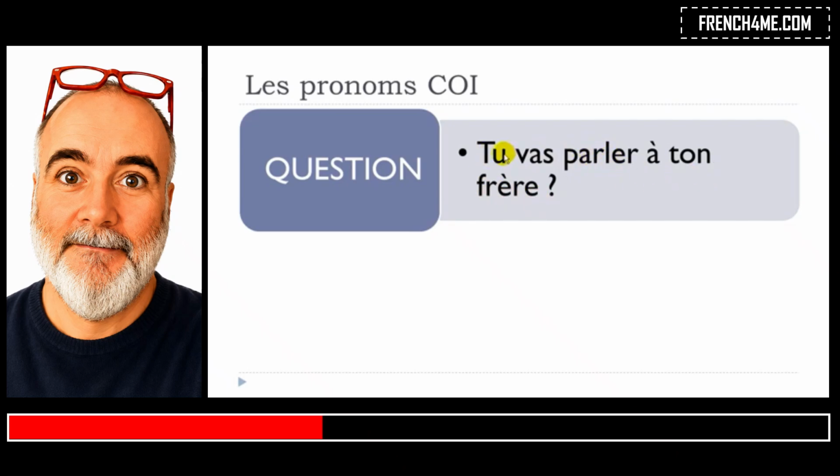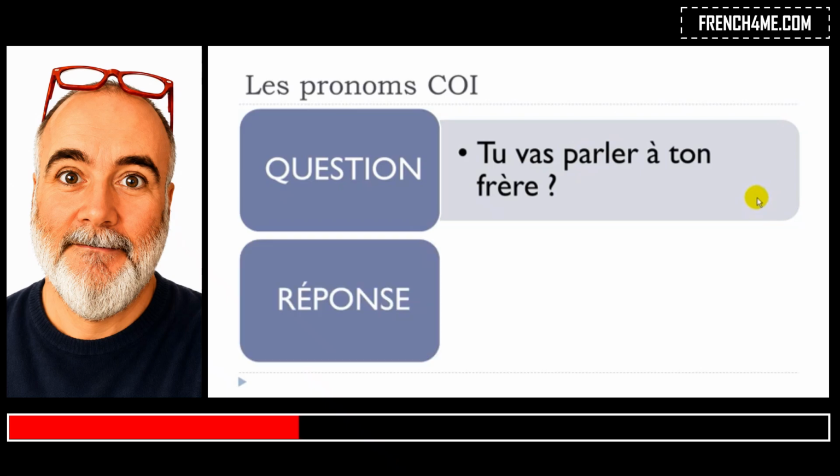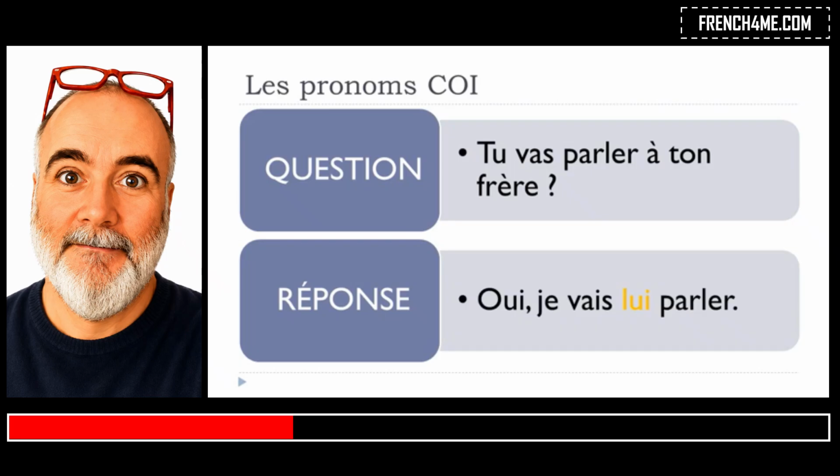Okay, so you are going to, but then the important thing in that case is that you've got two verbs. You've got aller here, to go, and then you've got parler, to speak or to talk. When you've got two verbs, then the pronoun that you would like to use, you will have to put it just before the second verb.